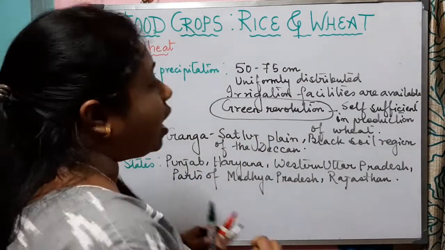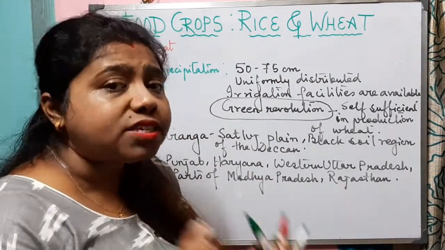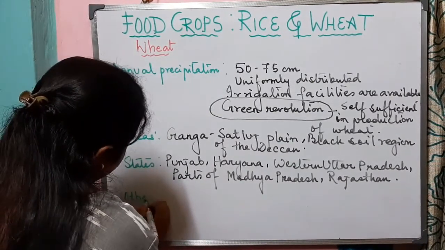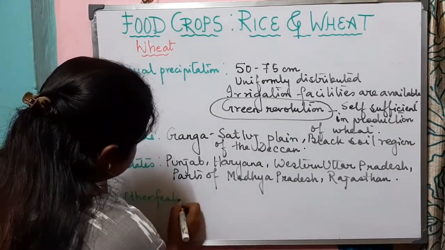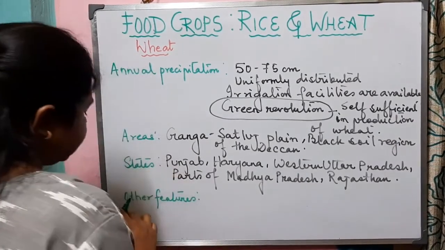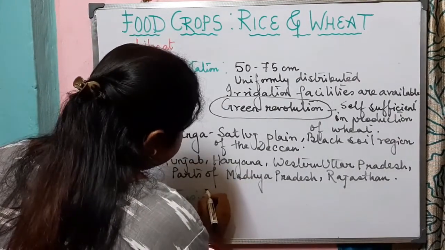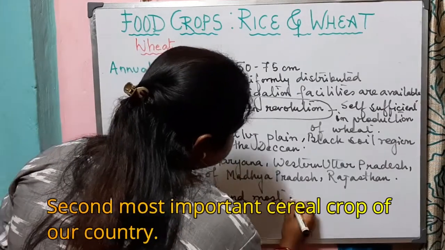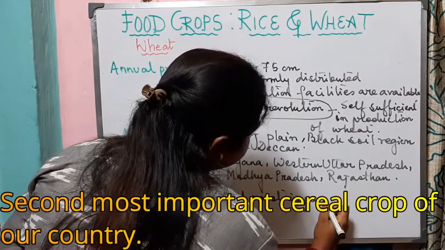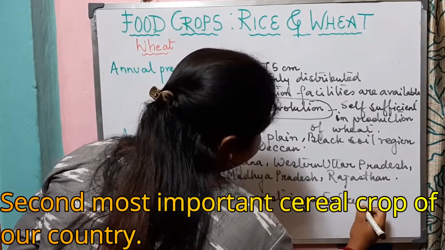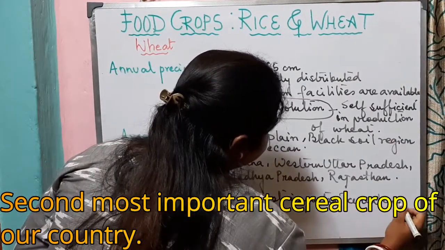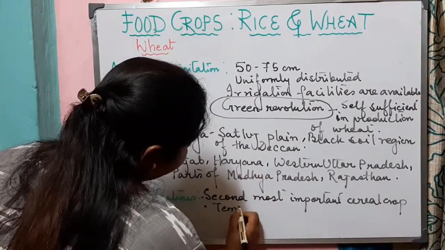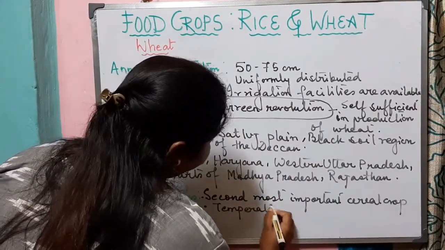Now, what are the other main features that we must remember about wheat? Other features: wheat is the second most important cereal crop of our country. It is a crop which can also be called a temperate crop.